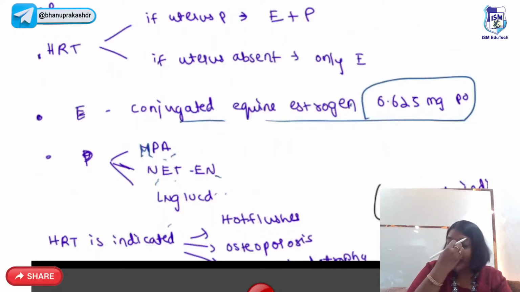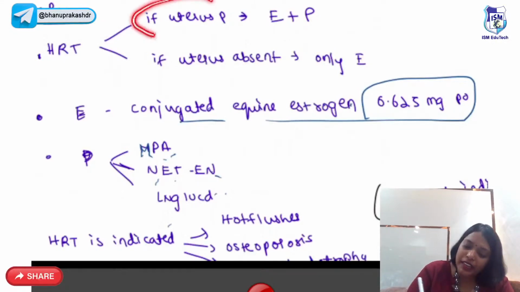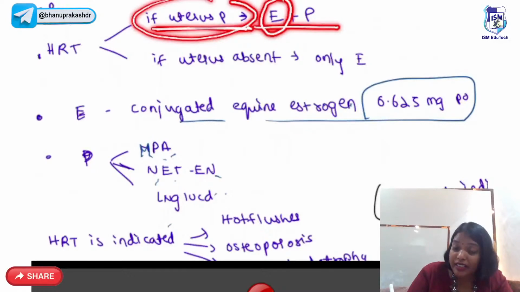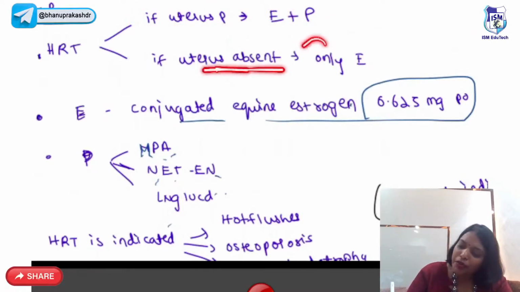So how do we treat menopause? All this menopause is mainly due to the absence of which hormone? Estrogen. So if the uterus is present, you give both estrogen and progesterone. Why are you giving both estrogen and progesterone if the uterus is present? If you give only estrogen, it can lead to endometrial hyperplasia and cancer. That's why you have to give estrogen and progesterone together. But if the uterus is absent, you give only estrogen.